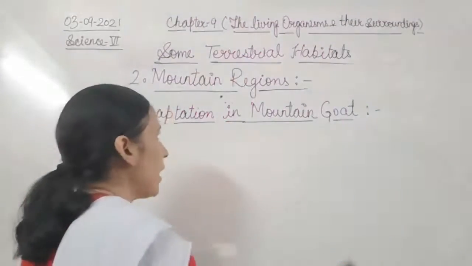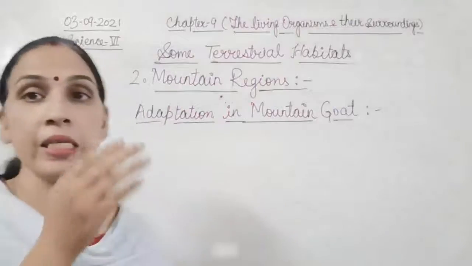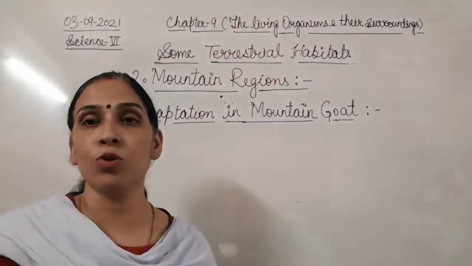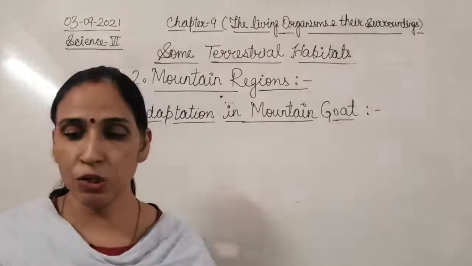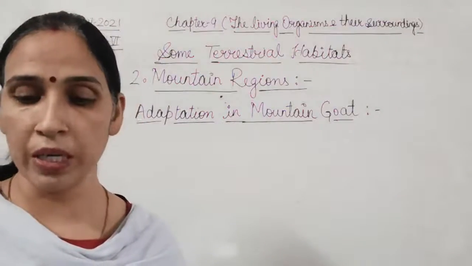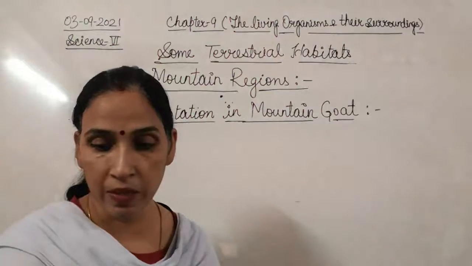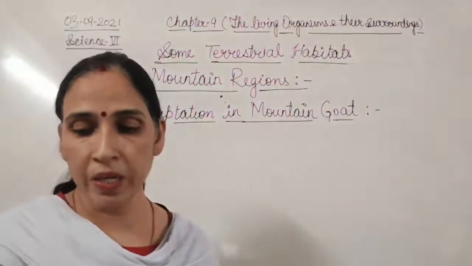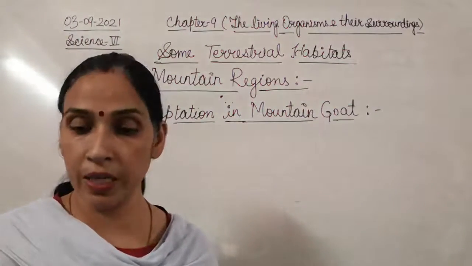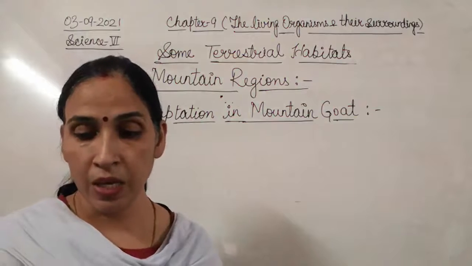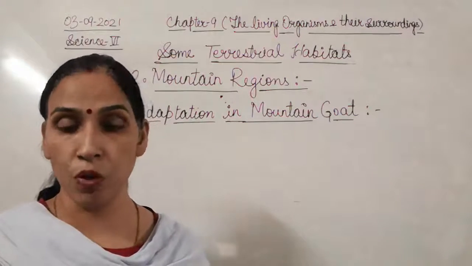So after adaptation in yak and mountain goat, the snow leopard is also very important. Now the snow leopard lives in mountains where snow is present. The snow leopard is adapted to live in extremely cold places having snow as follows.